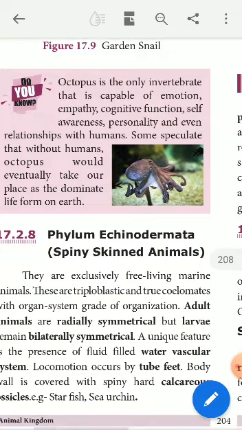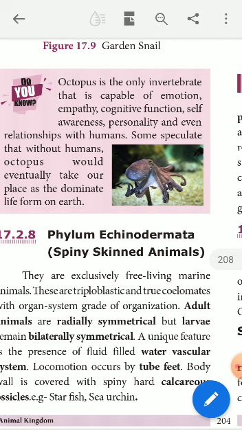Then you should know some special features of octopus. Octopus is the only invertebrate that is capable of emotion. This is a very highly intelligent animal among the invertebrates. Suppose the human population is going to become extinct in the near future for some reason, then the entire world may be occupied by the octopus because of its intelligence.